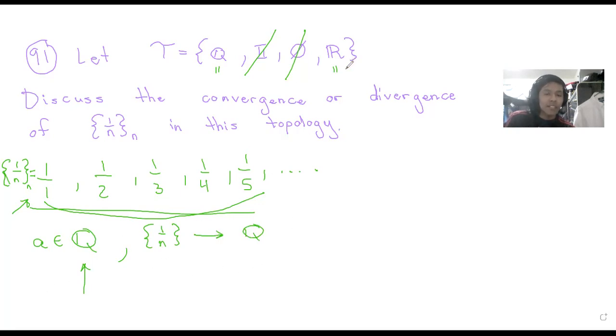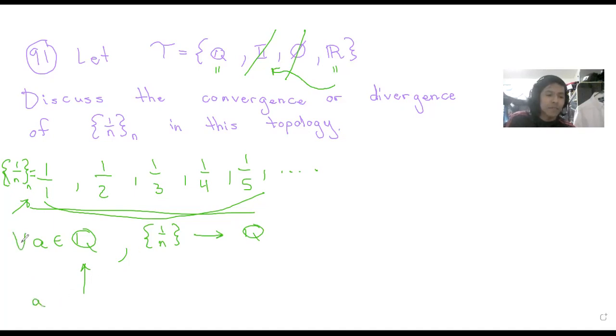And likewise, for any number in the reals, if we pick minus the irrationals, I believe they're a subset in the reals.